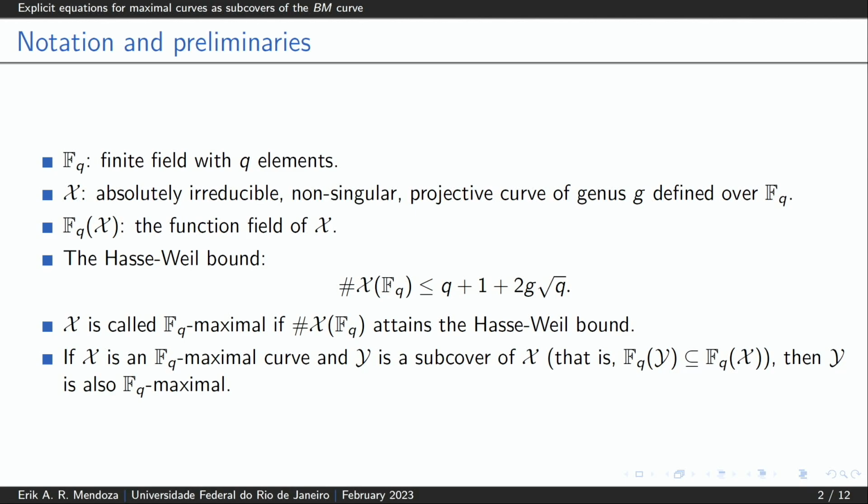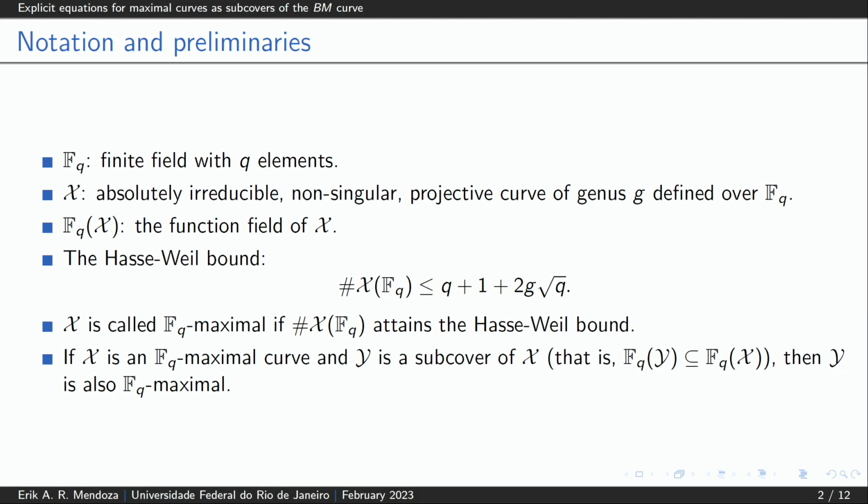In addition, we have the following important and fundamental result. If X is a maximal curve and Y is a subcover of X, that is, we have the following inclusion of function fields, then Y is also maximal. So this result provides a way to obtain new maximal curves from known maximal curves. How?